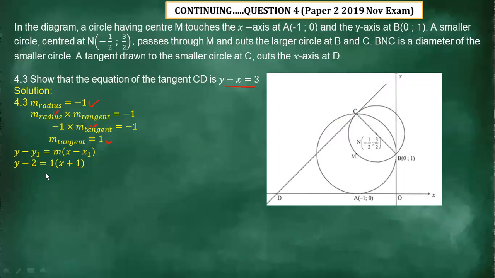Then you open the bracket with this positive 1. It's going to give us x plus 1 plus 2, because we transpose this negative 2 to the right, and it becomes positive. Then you add, and it gives us y equals x plus 3. But since they need it in this form, we transpose x to that side, and it gives us y minus x equals 3.